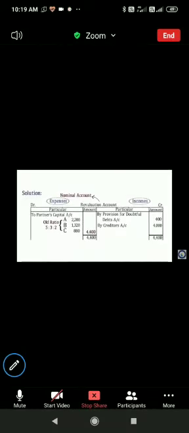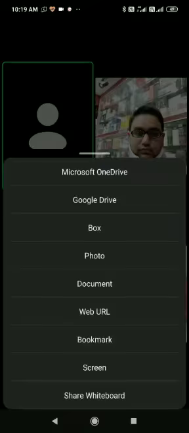We will distribute rupees 4,400 among the old partners in old ratio. As you can see over here, we have distributed to partners' capital accounts A, B and C in old ratio, that is 5:3:2. So 4,400 is distributed among the old partners as 2,200, 1,320 and 880. After making the revaluation account, we will make the partners' capital account.